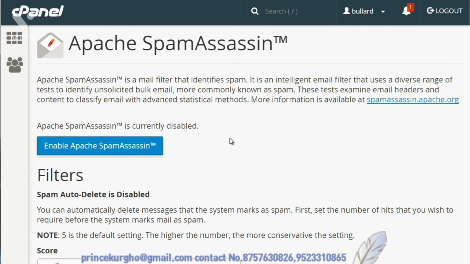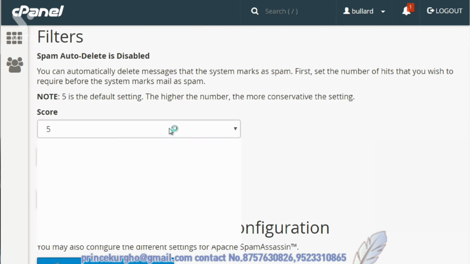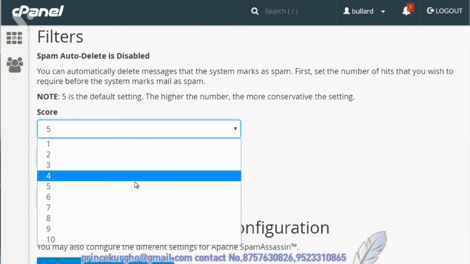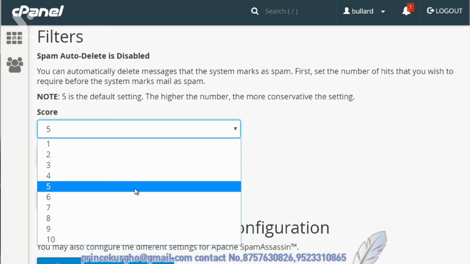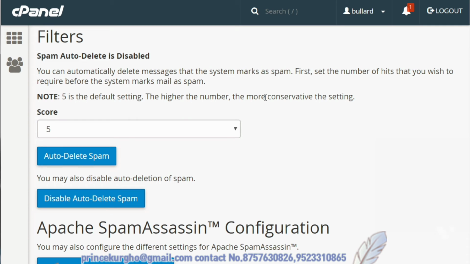SpamAssassin basically is a mail filter. It will filter out your email. You have the ability to set it at a high and a low. So by default, it's going to do from 1 to 10. Default, it's going to do 5. The higher the number, the more conservative the setting. So you could get really granular and really block everything out.